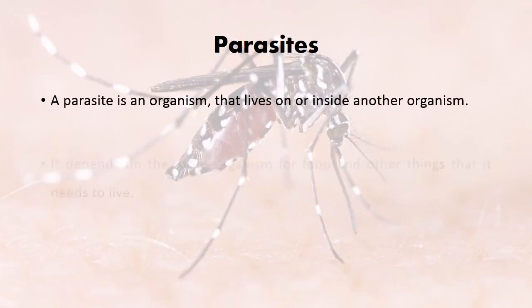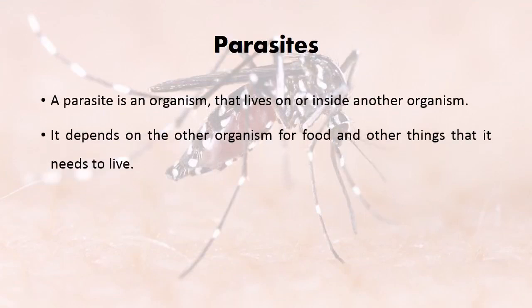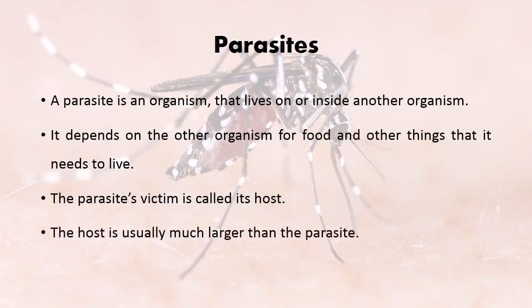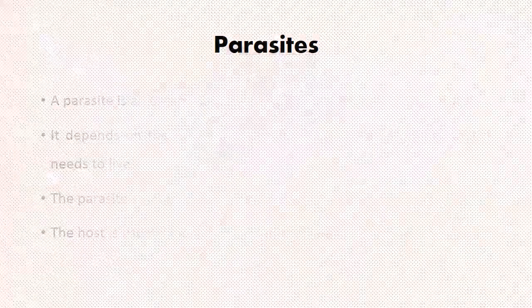So a parasite depends on the other organism for food and other things that it needs to live. The parasite's victim is called its host. The host is usually much larger than the parasite. For example, a mosquito is a parasite of humans. So humans are the host for that parasite.